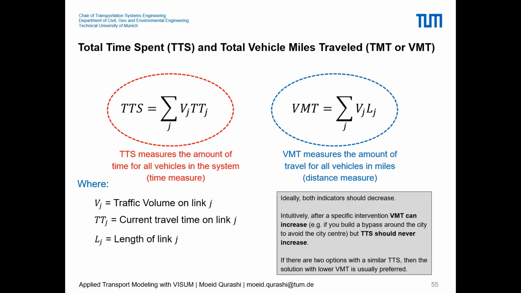Ideally, for a given measure in a transport system, we would say that both of these indicators should decrease. So the vehicle miles being traveled should reduce.